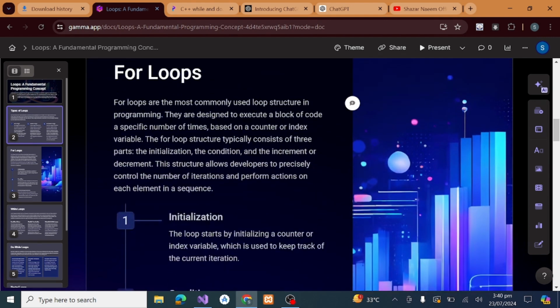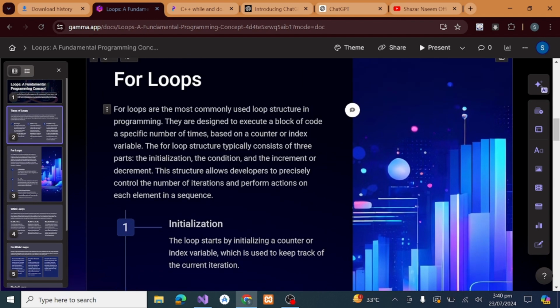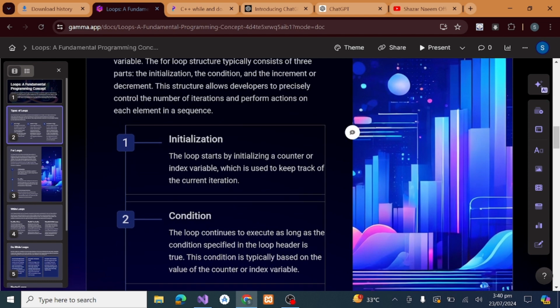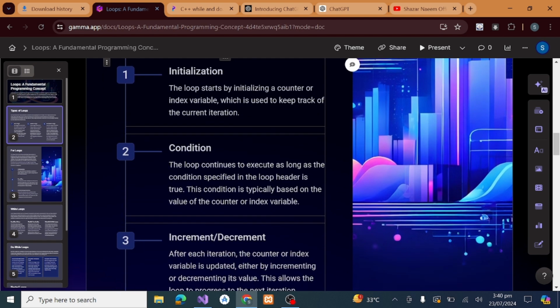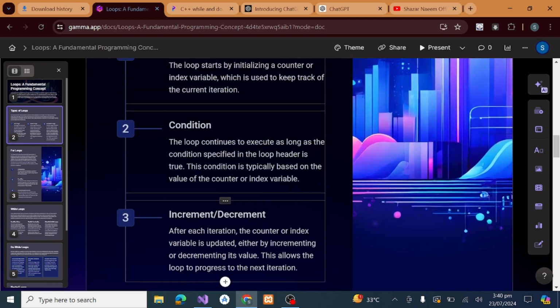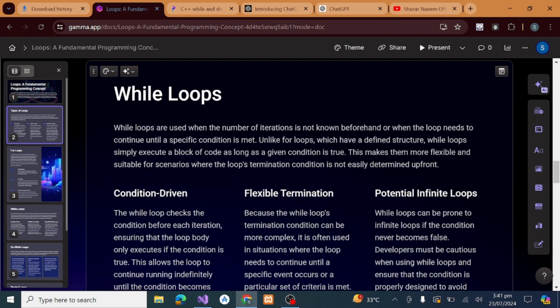Now we move toward the for loop. So basically, for loops are the most commonly used loop structure in programming. They are designed to execute a block of code a specific number of times based on a counter or index variable. So in this slide, we will discuss the syntax. First, we initialize the variable, then we write the condition, then we increment or decrement the variable. We will discuss the syntax further later.